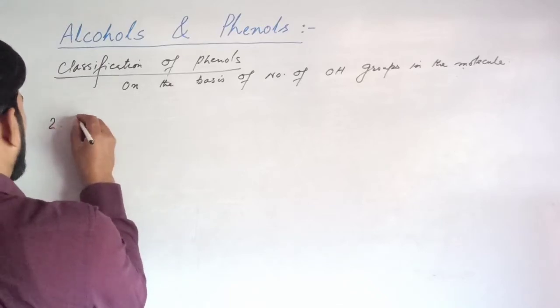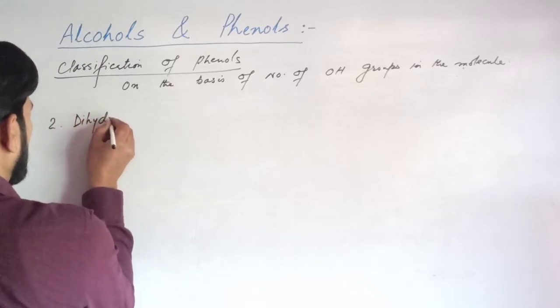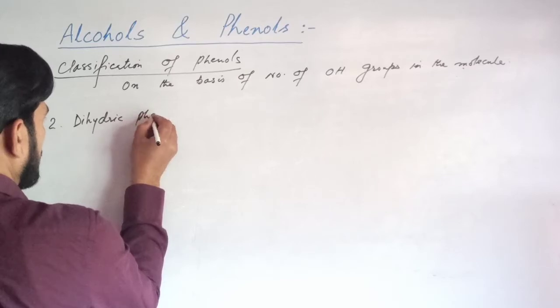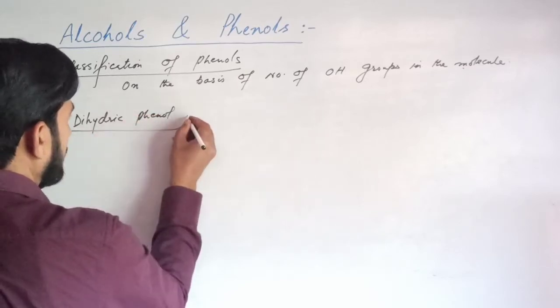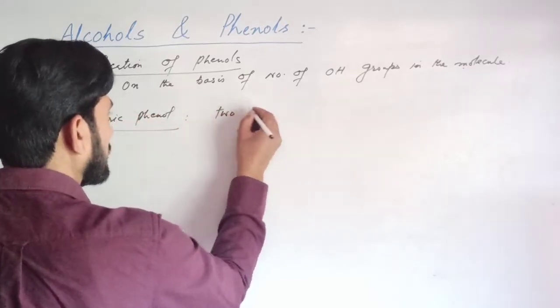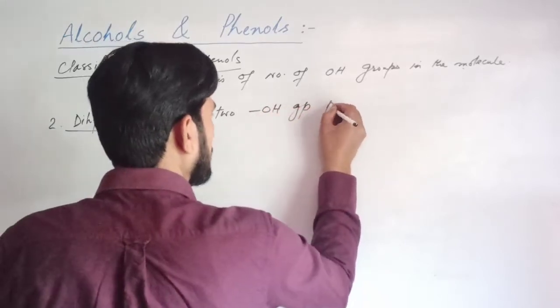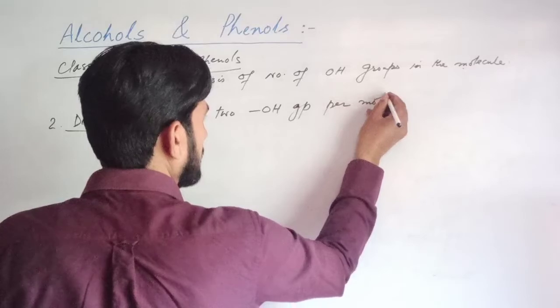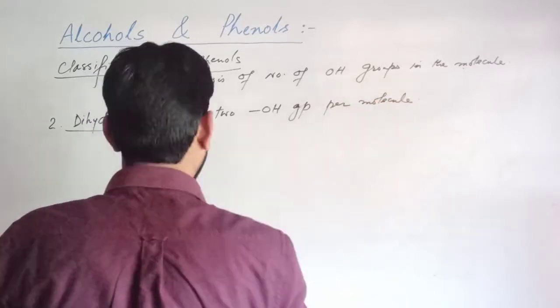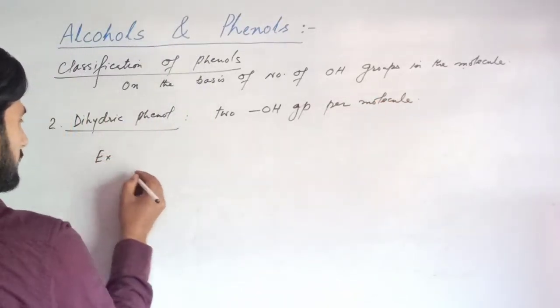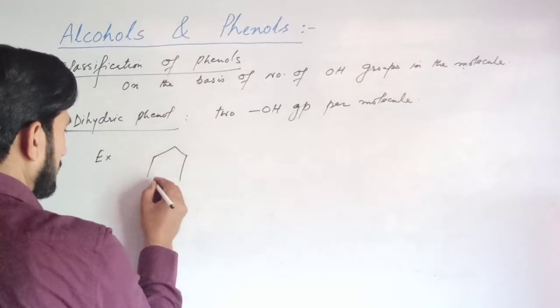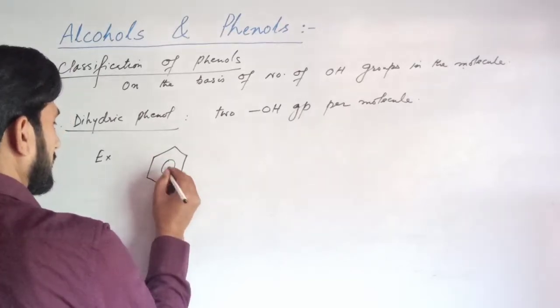Second is the dihydric phenol. Dihydric phenol contains two hydroxyl groups per molecule. For example, catechol.